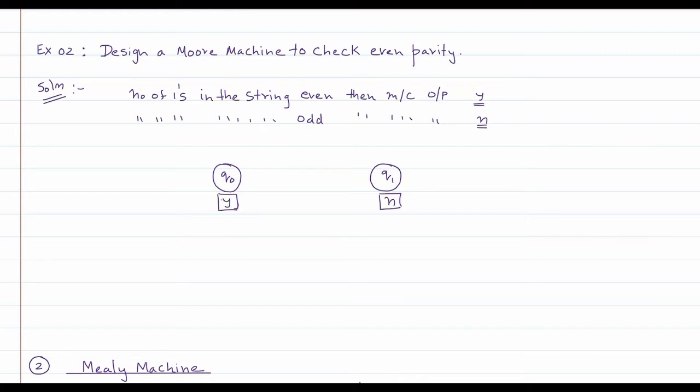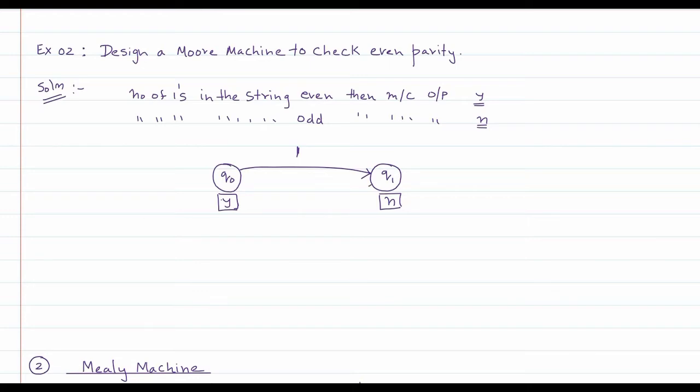Okay, now what it means is, suppose in the given string a single one is encountered, that means an odd number of ones is encountered, then the machine goes into q1 state and it outputs no. That means even parity is not there, right?